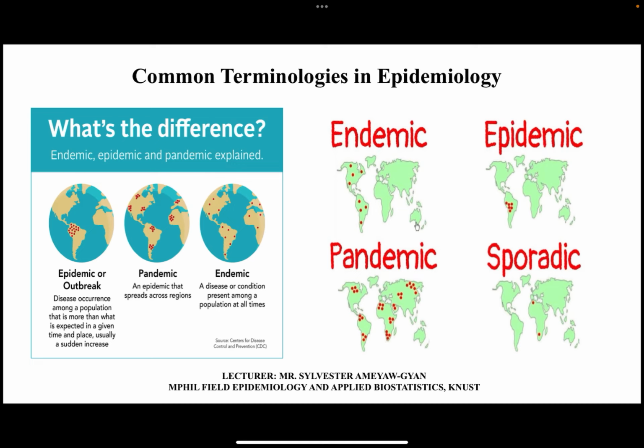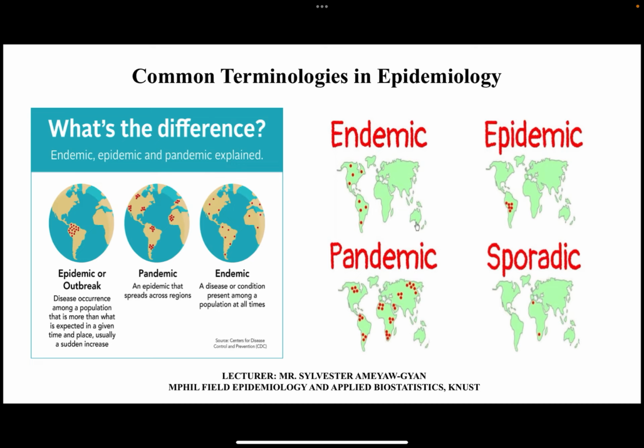For example, an outbreak can occur in just one district in, let's say, the Greater Accra region. Let's say there is a rainy season, then people are reporting with cholera from just one single district. It's an outbreak. Probably they are drinking from the same source. That is an outbreak. For an epidemic, it will occur in multiple districts or cities or communities. Then that one is an epidemic.